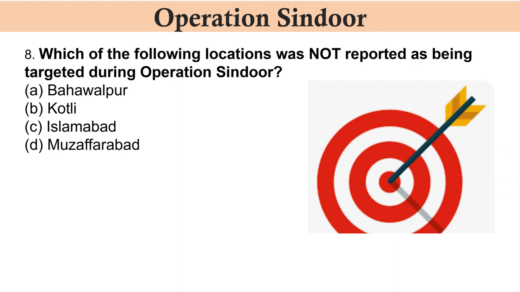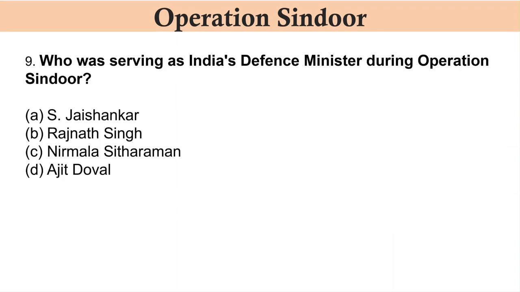Next question is, which of the following locations was not reported as being targeted during Operation Sindoor? A. Bahawalpur. B. Kotli. C. Islamabad. D. Muzaffarabad. The correct answer is C. Islamabad.